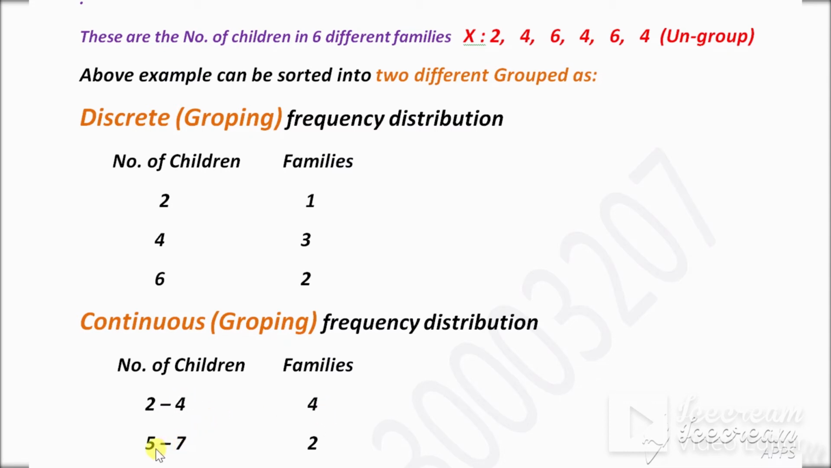Now how many families have children between 5 and 7? There are 2 families with children between 5 and 7: 6 and 6. So 2 families fall in this interval.